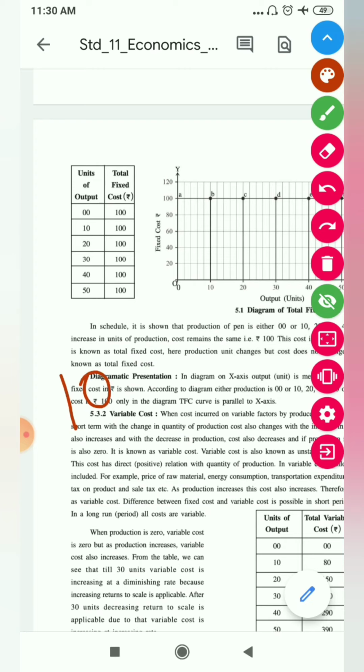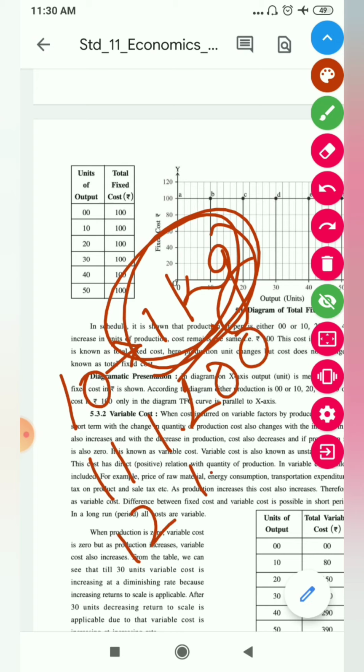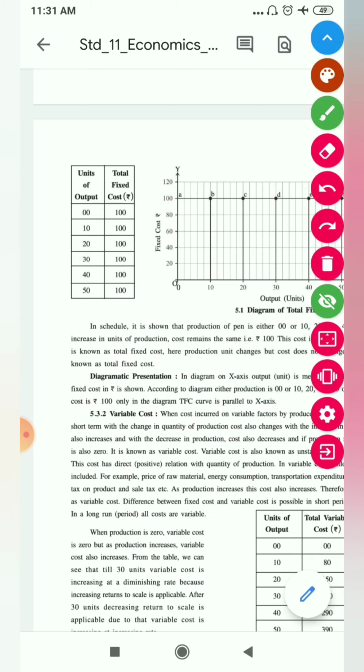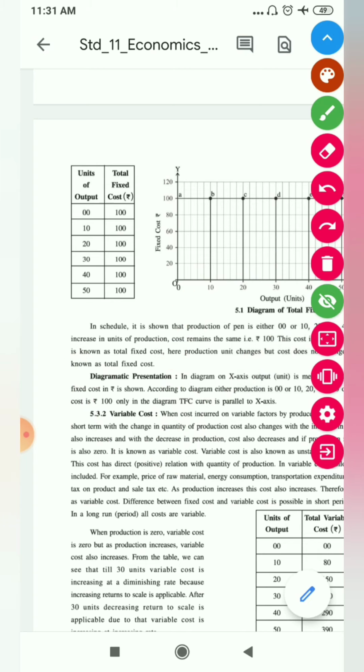If I give you an example of variable cost, for example, if there are 10 members in the family, you may need 1 kg of wheat flour for 10 people. If there are 11, it will be 1 kg 200 grams. And if it is 12 people, then 1 kg 400 grams. If it is 13 people, 1 kg 500 grams. Likewise, as the number of people increases, the need for wheat flour will increase. The more people, the more wheat flour we need; the fewer people, the less wheat flour we need.